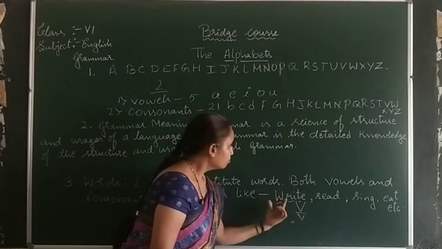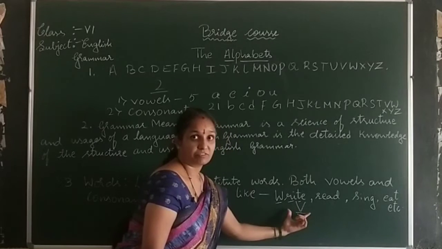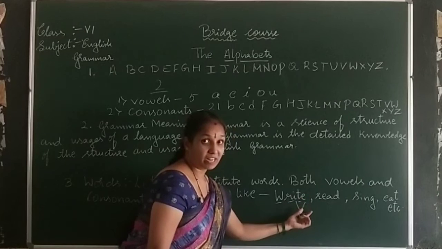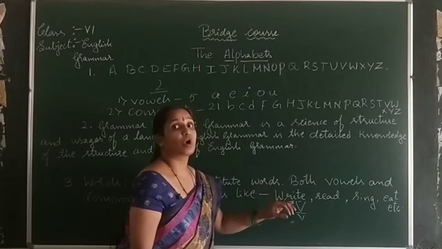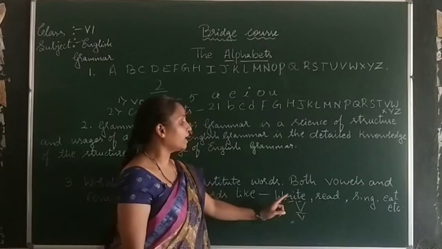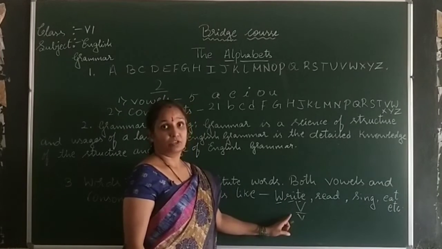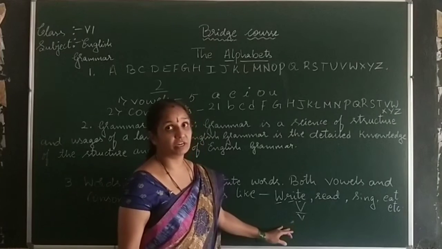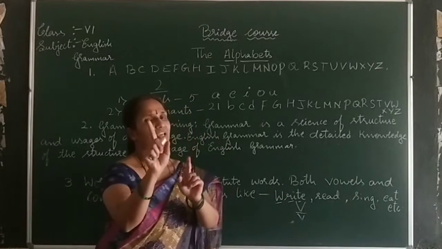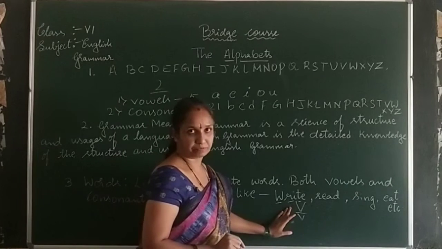See the mixture: the framing of a word with the consonants as well as with the vowels is called a word. That is one example. You have learned thousands of words, and in that I took only one word, write.